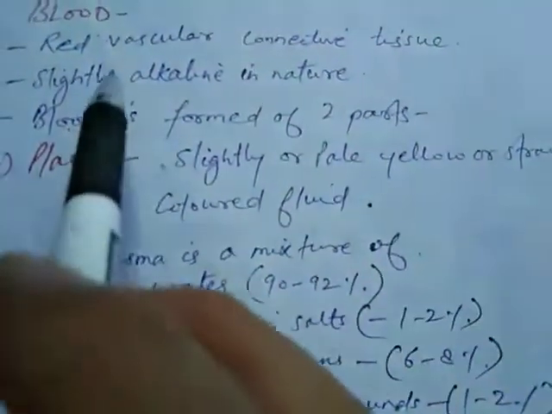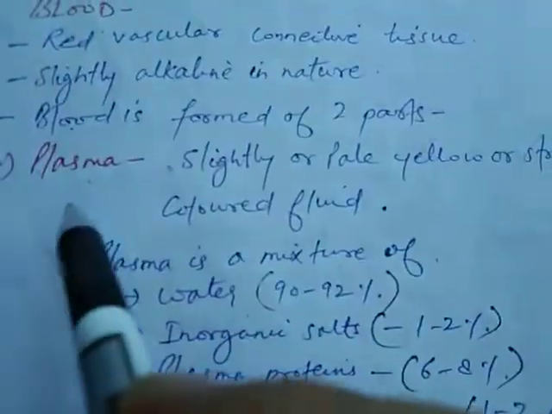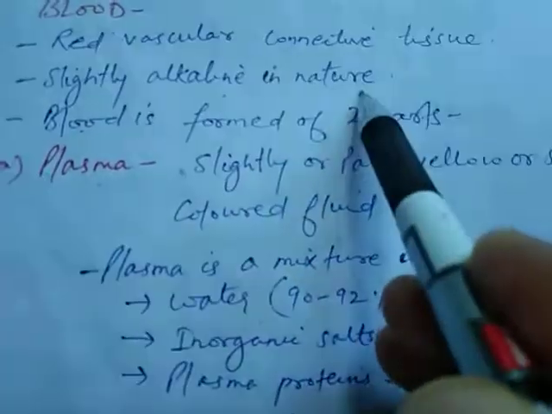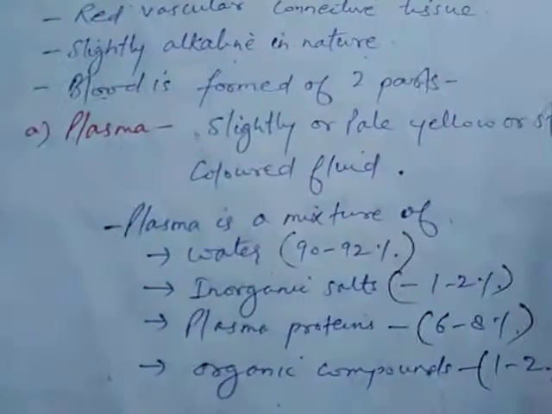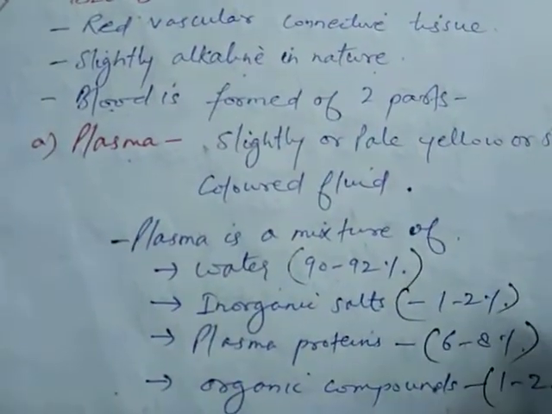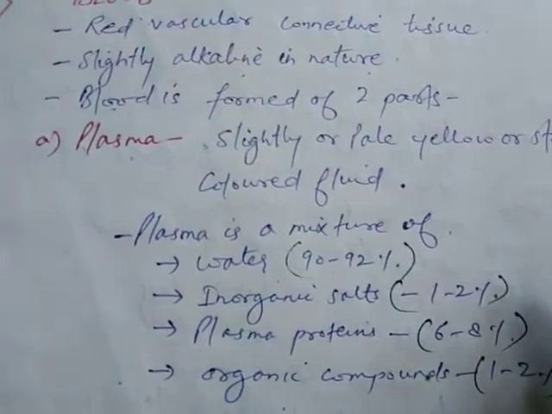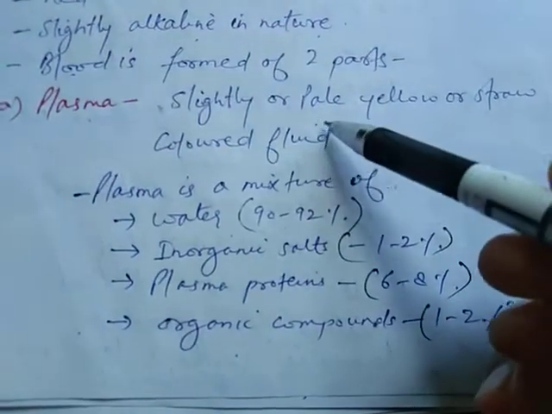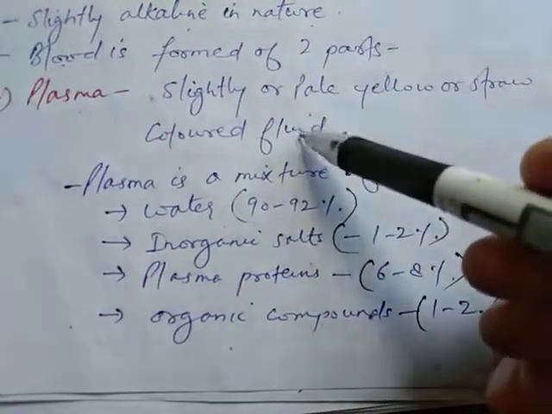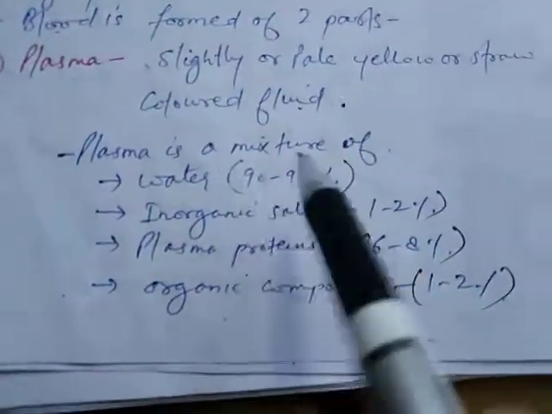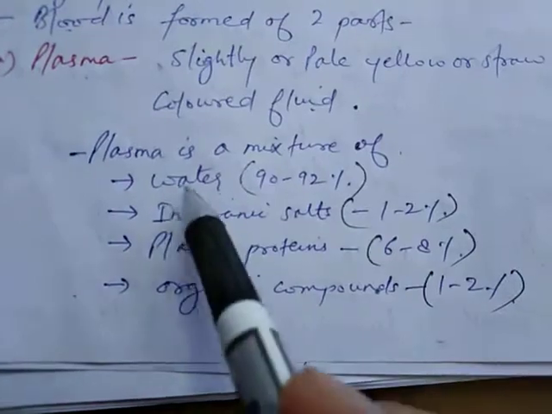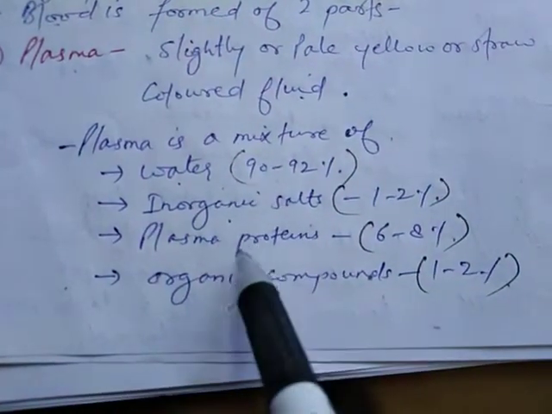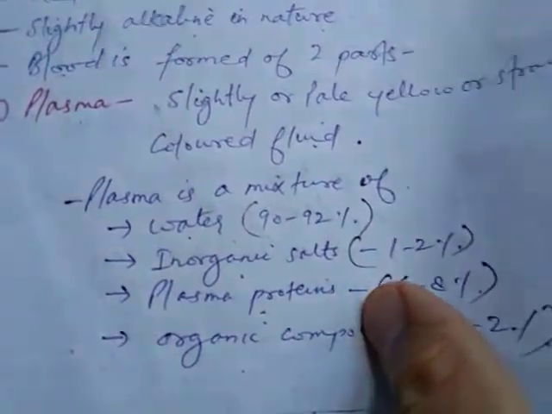Now students, some information about blood. Blood, you all know, is a red vascular connective tissue. It is slightly alkaline in nature and it is formed of two parts. One is the plasma and the other is lymph. Plasma, you can see, is a pale yellow or straw colored fluid. Plasma is a mixture of water, inorganic salts, plasma proteins and organic compounds.